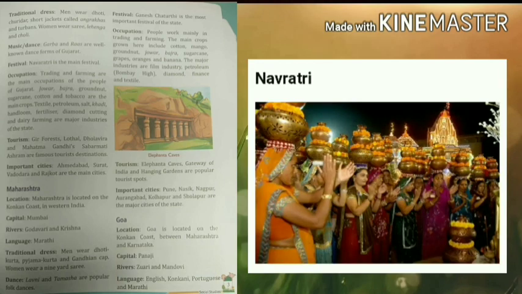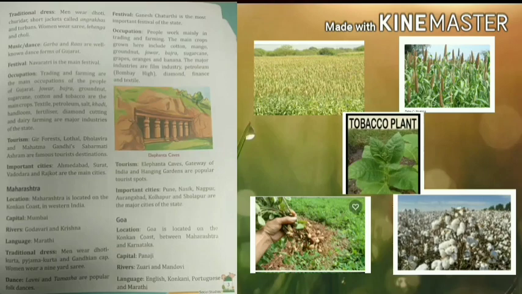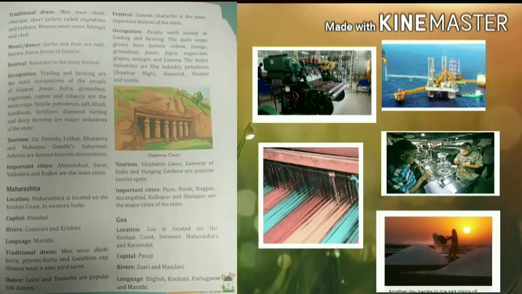Now regarding occupation. Here trading and farming are the main occupation of the people. And the main crops that are grown here are jowar, bajra, groundnut, sugarcane, etc. There are also many major industries like textile, petroleum, salt, khadi, handloom, fertilizer, diamond cutting and dairy farming.